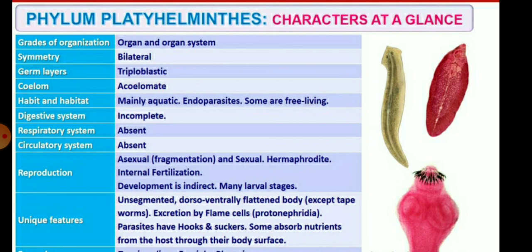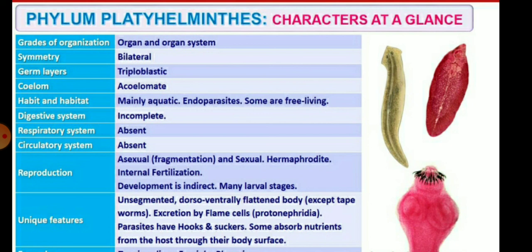The mode of reproduction is asexual by fragmentation and sexual, and they are hermaphrodites. Internal fertilization is present and the development is indirect. Many larval stages are present in Platyhelminthes. The unique feature is an unsegmented, dorsoventrally flattened body, except in the tapeworm.